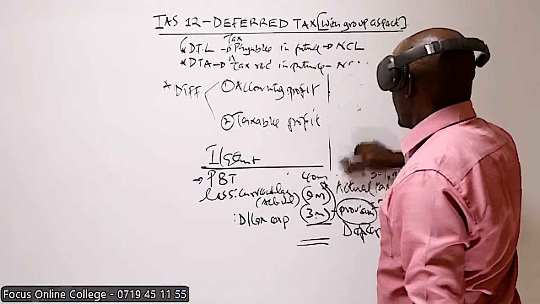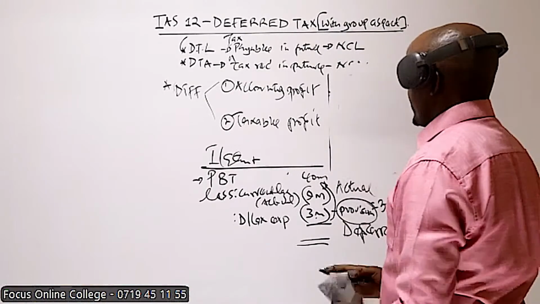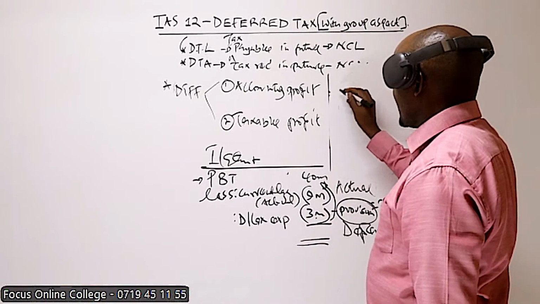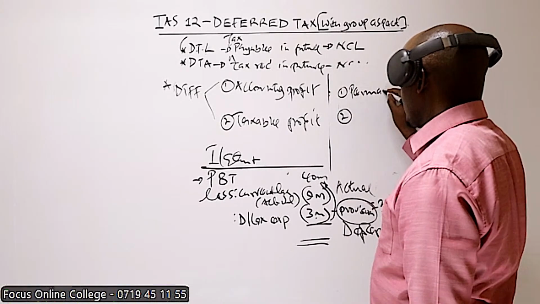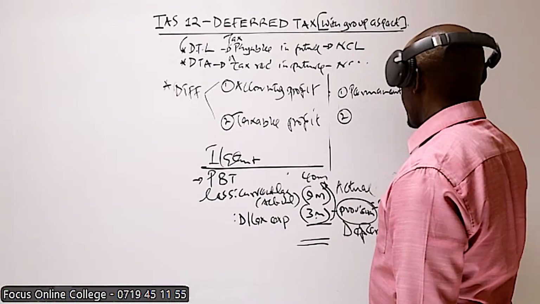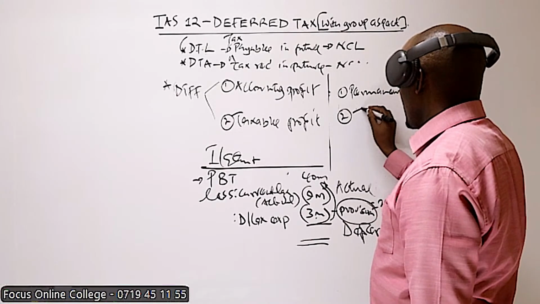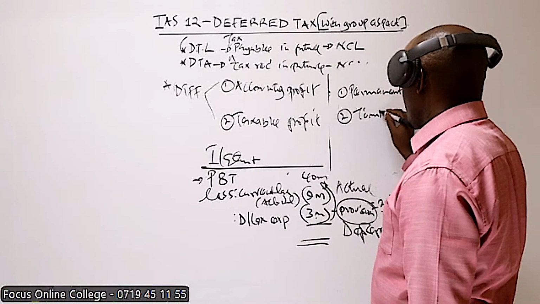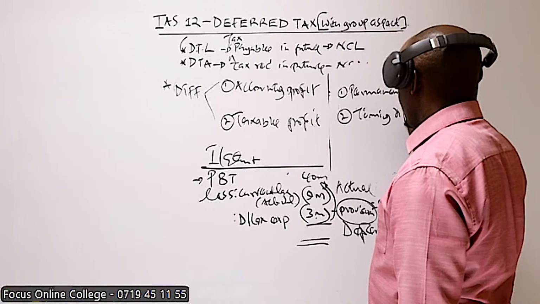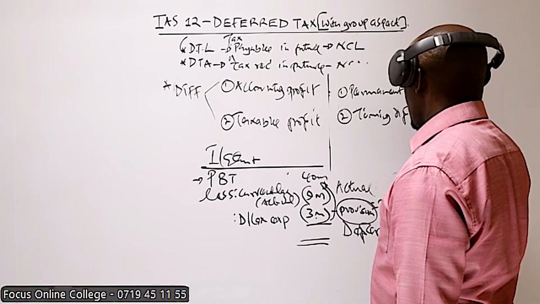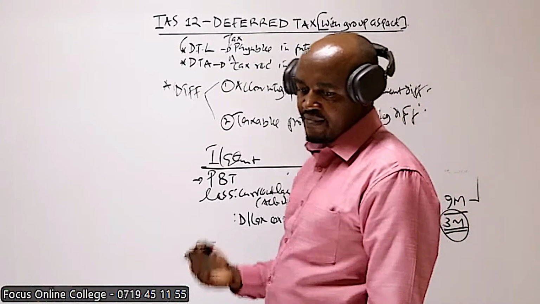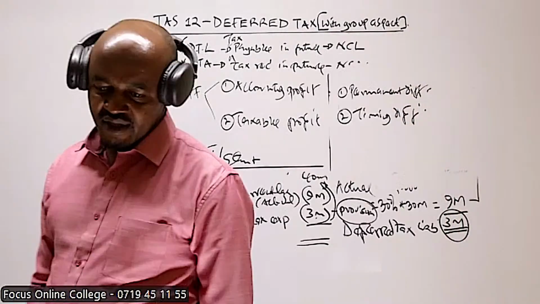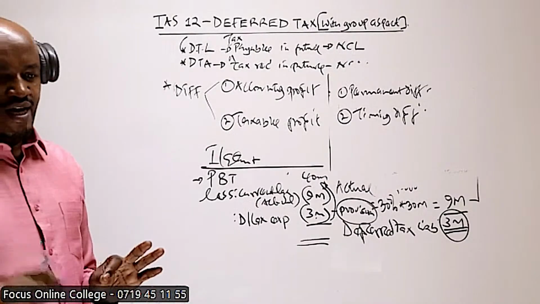Now, this difference between the accounting profit and taxable profit can actually be classified into two main categories. We have something called the permanent difference, and then number two, we have something called the timing difference. So what do you mean by the timing difference and the permanent difference? We are saying that is the difference between accounting profit and taxable profit.